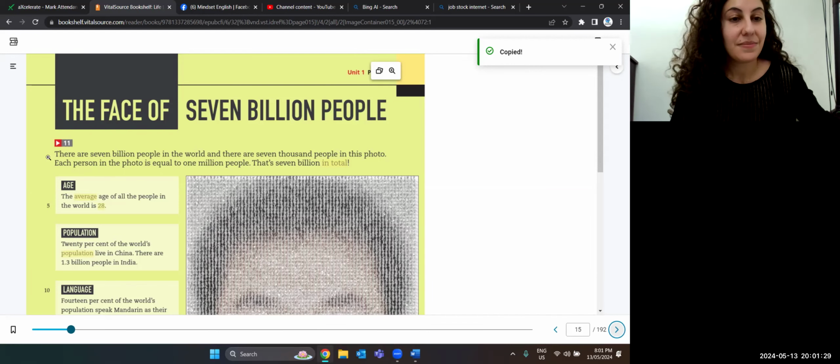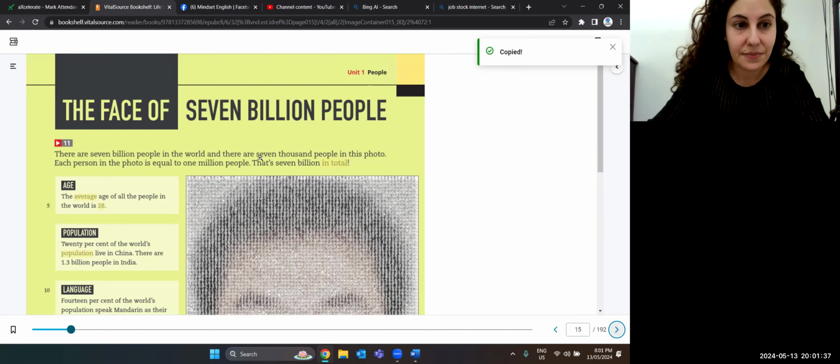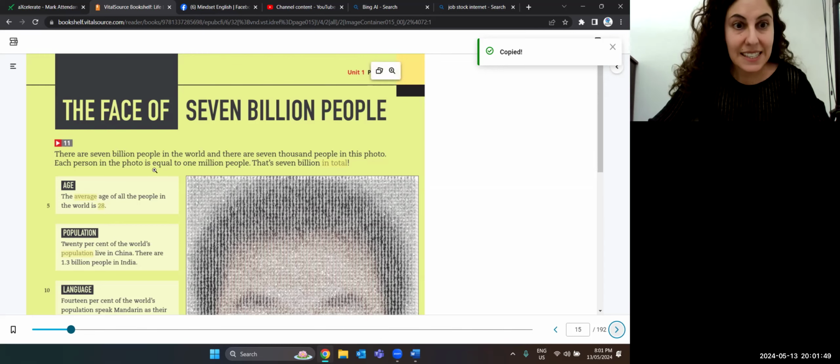There are 7 billion people in the world. And there are 7,000 people in this photo. Each person in the photo is equal to 1 million people. That's 7 billion in total. Age. The average age of all the people in the world is 28.